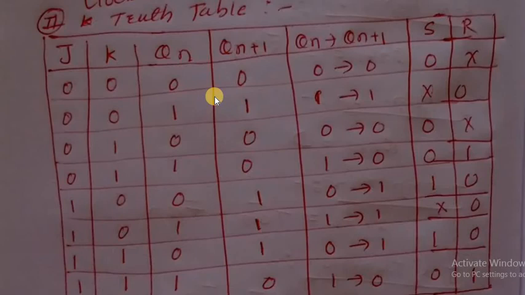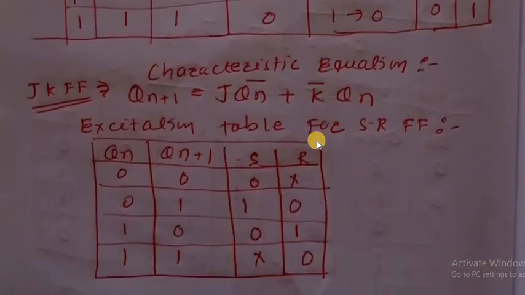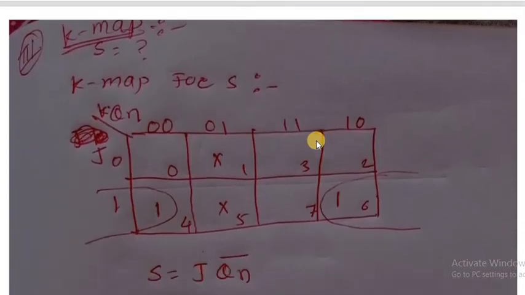How many variable K-map? 3 variable, since there are 3 inputs. By using the 3 variable K-map we can find the logic expression for S and the logic expression for R. See here, the next is the K-map. Our third step is the K-map.